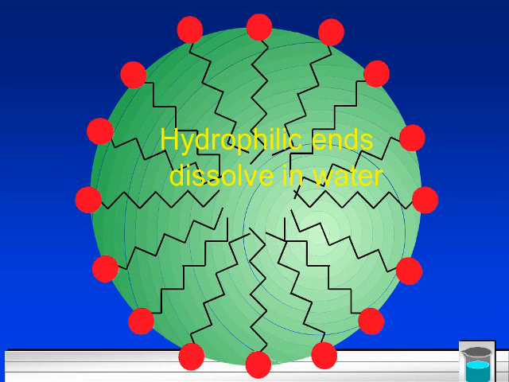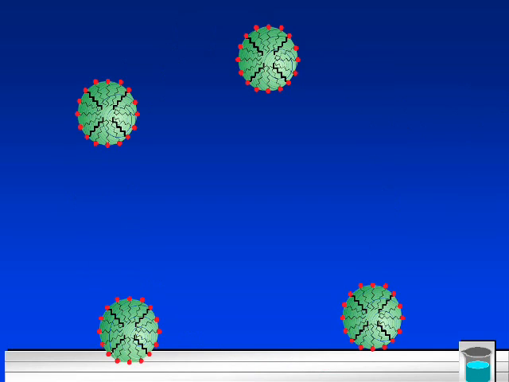These guys are attracted to the water, these guys are attracted to the grease, and all these water molecules are attracted to the heads of the soap. The tails of the soap are attracted to the grease molecules.